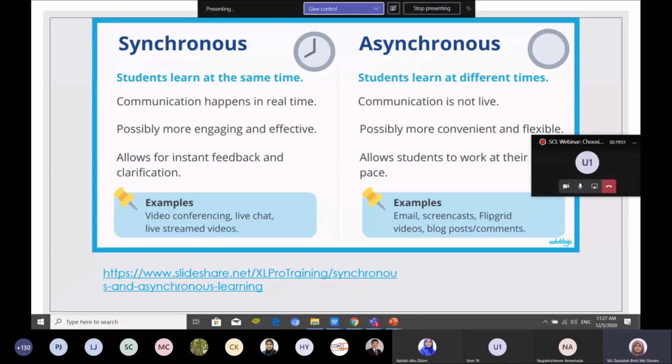We don't want 10%, 20% of our students not to achieve the learning objective because they don't have the material, the access, or the live communication. They don't know what happened, for example. So you can use either synchronous or asynchronous.